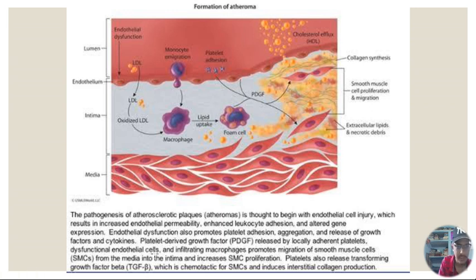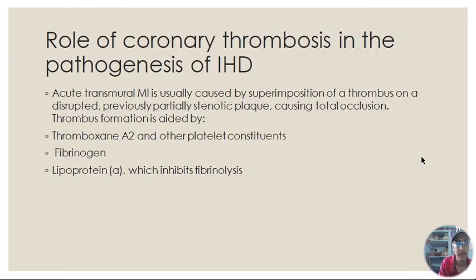Dysfunctional endothelial cells and infiltrating macrophages promote the migration of the smooth muscle cells, that is the SMCs, from the media into the intima and increase the smooth muscle cell proliferation. And the platelet also releases transforming growth factor beta, TGF beta, which is chemotactic for SMCs and induces interstitial collagen production. So this is how the atheromas are formed.